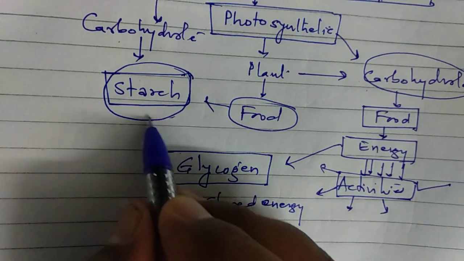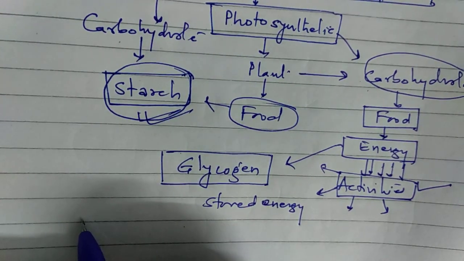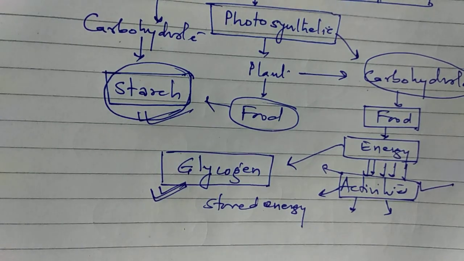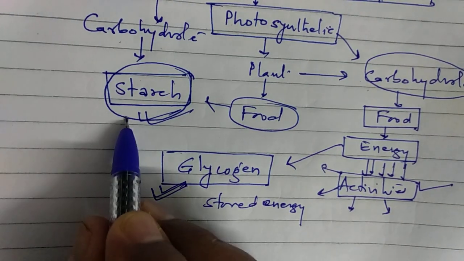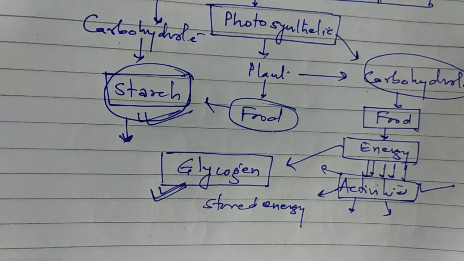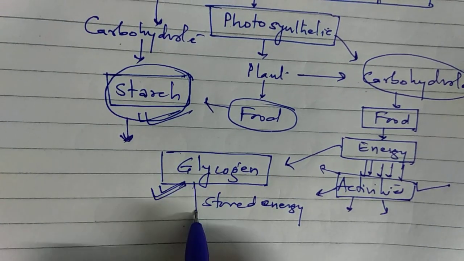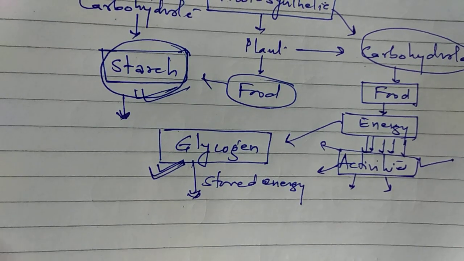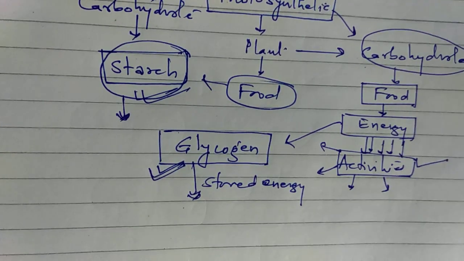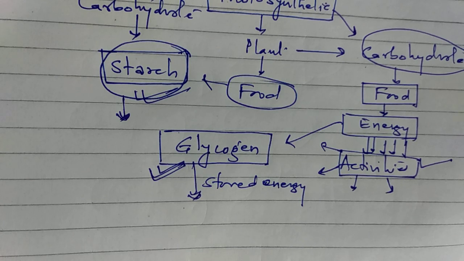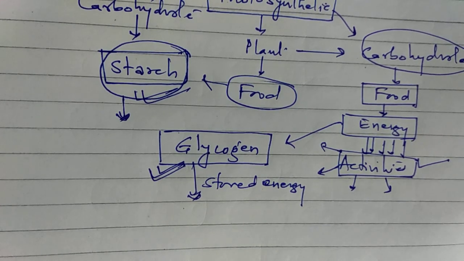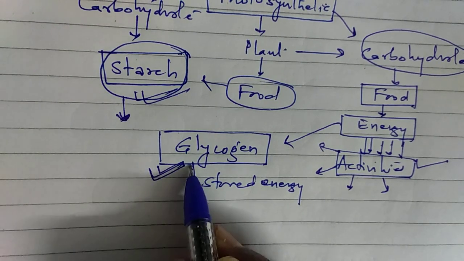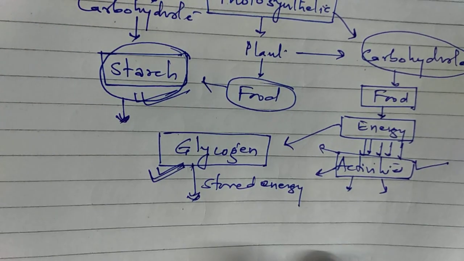In case of plants, the stored form of energy is starch, and in human beings it is glycogen. So we can say that starch is the reserve food of plants, and glycogen is the reserve food of human beings. Whenever a plant or a human being requires energy, they utilize the stored food. Starch, or glycogen is broken into glucose and the organism gets energy.